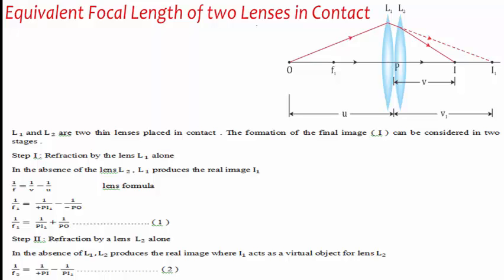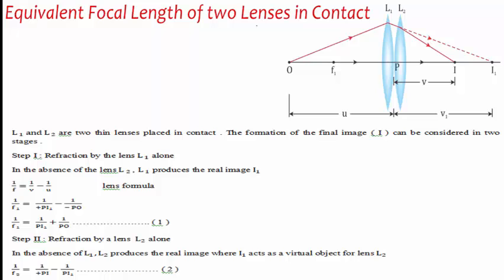Let L1 and L2 be two thin lenses which are placed in contact. The formation of the final image I of the object O can be considered in two steps. In the first step, the refraction takes place by the lens L1 alone. In the absence of the lens L2, L1 produces the real image I1 of the object O.